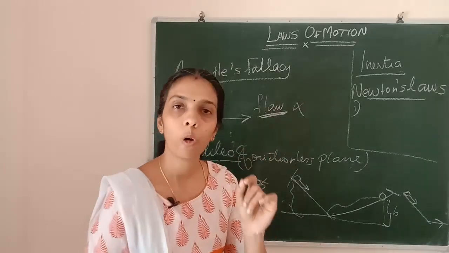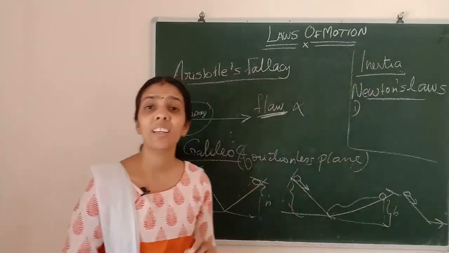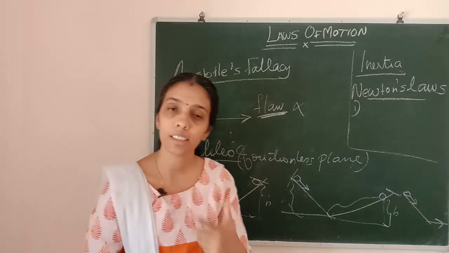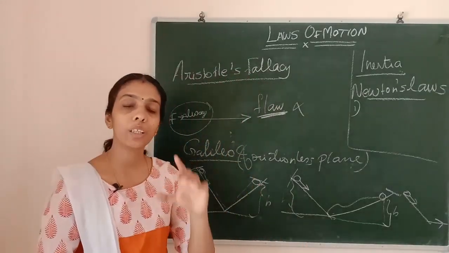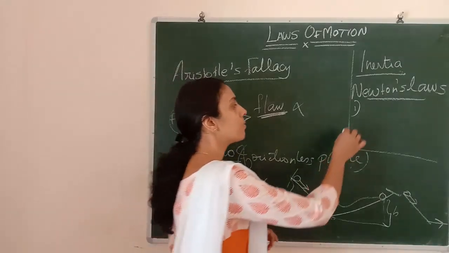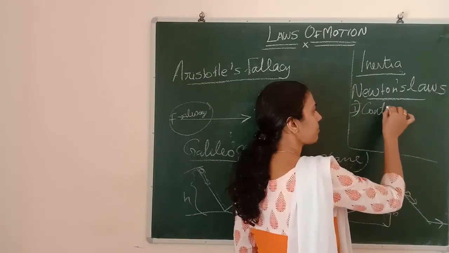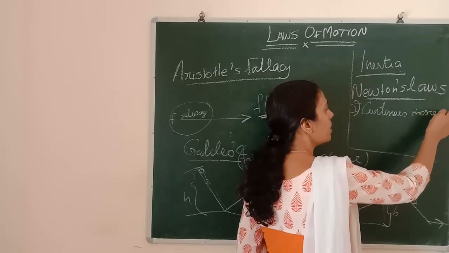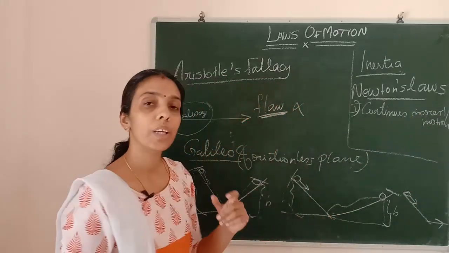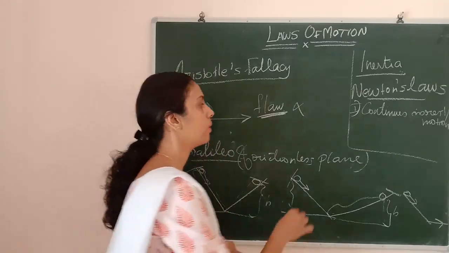So every body continues in its state of rest or uniform motion unless compelled by an external force. If we are not compelling with an external force, every body will continue in its state of rest or uniform motion. So that is Newton's first law. Every body continues in rest position or in motion if we are not applying any external force. Okay, that is Newton's first law. Now the second law.